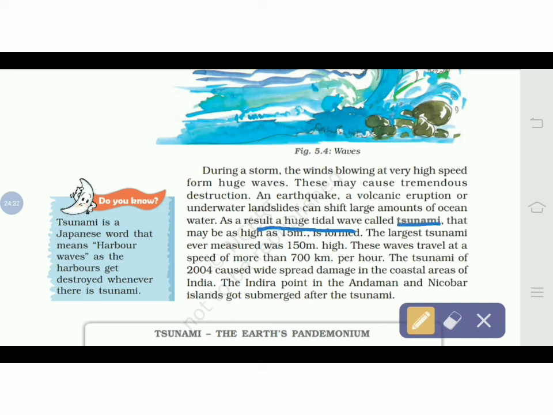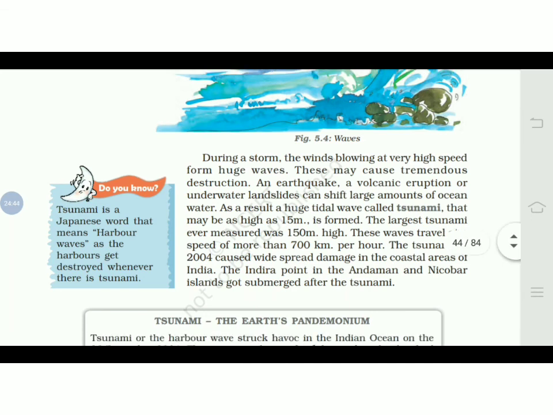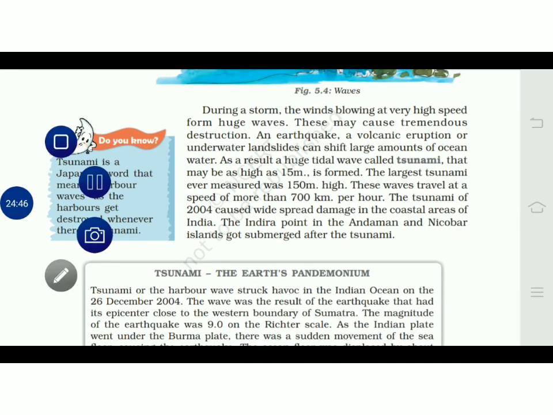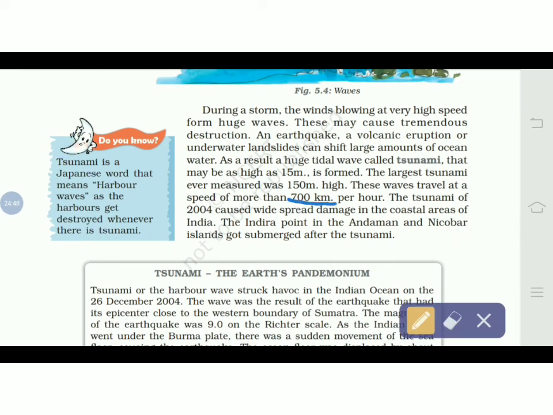Generally the height of these tidal waves is measured at 15 meters, but the largest tsunami ever measured was about 150 meters high. These waves can move, you can see over here, at 700 km per hour.